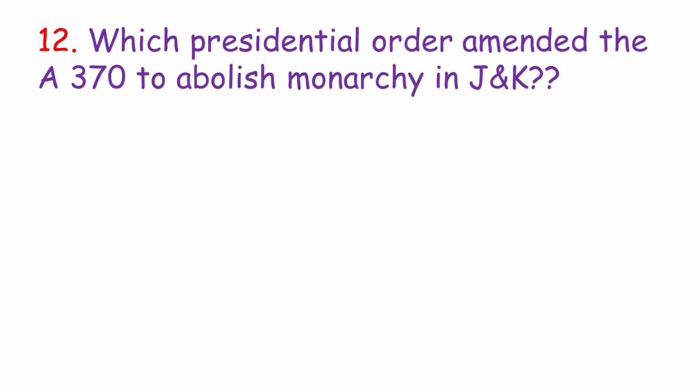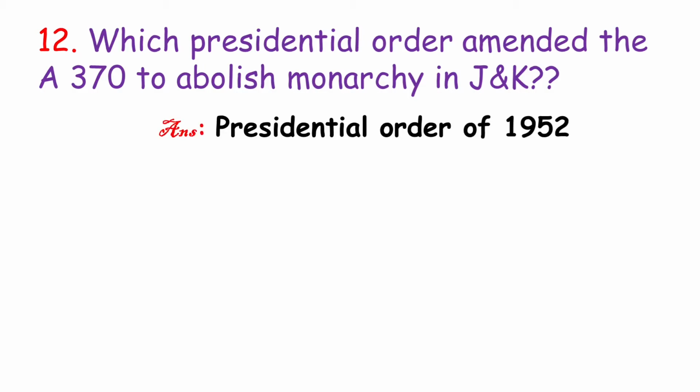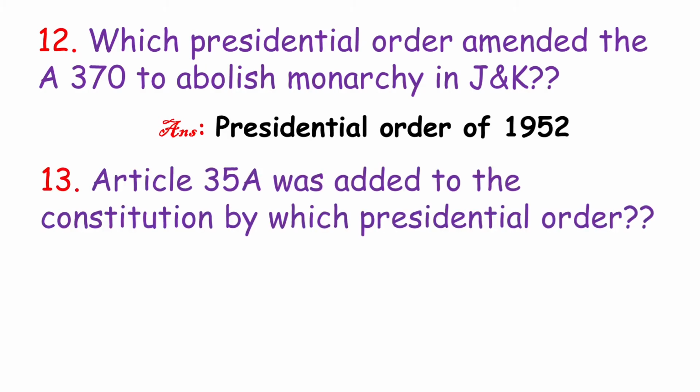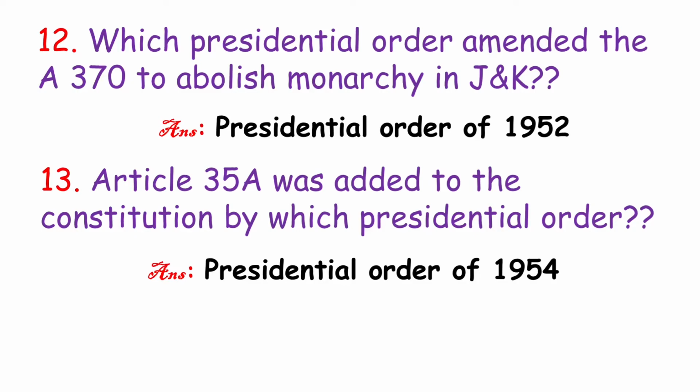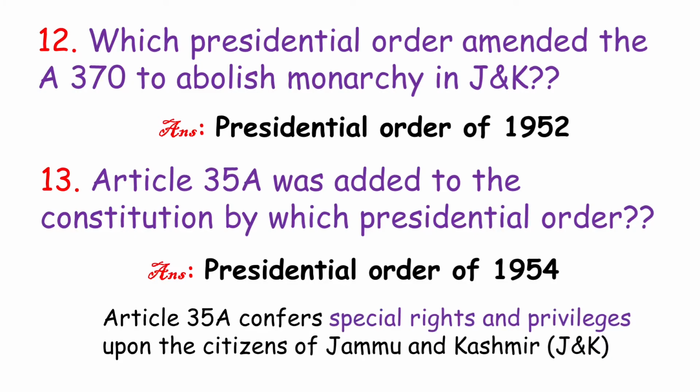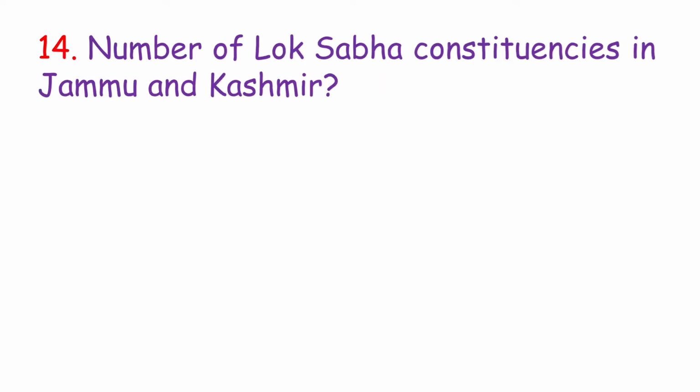Which presidential order amended Article 370 to abolish monarchy in Jammu and Kashmir? Presidential Order of 1952. Article 35A was added to the Constitution by which presidential order? Presidential Order of 1954. So Article 35A confers special rights and privileges upon the citizens of Jammu and Kashmir. The number of Lok Sabha constituencies in Jammu and Kashmir? 5.